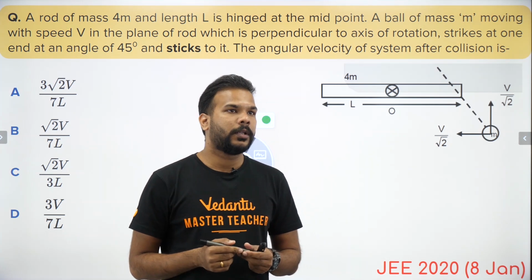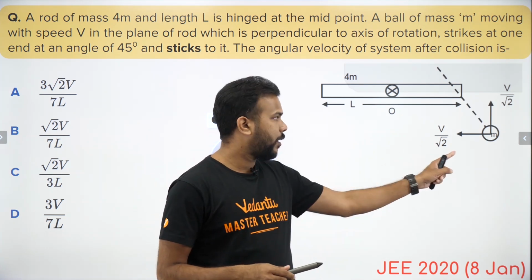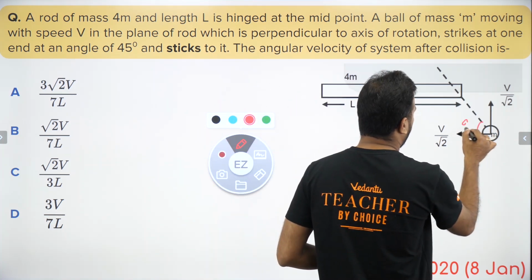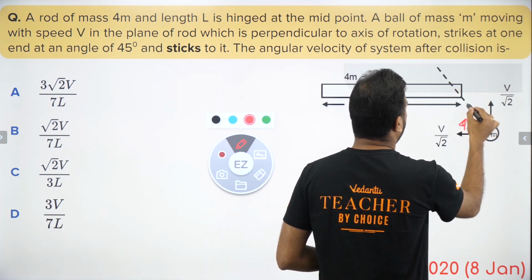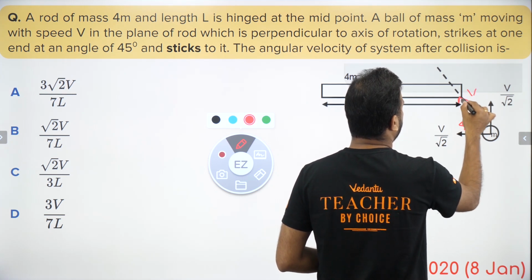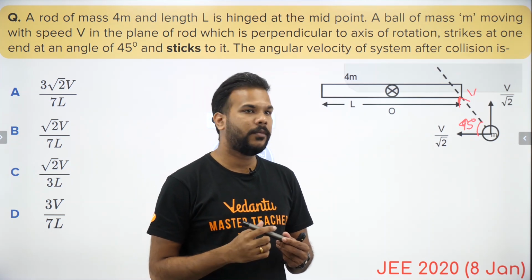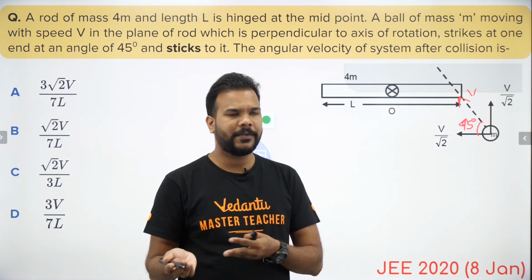The ball of mass m, this one, is moving at a 45 degree angle. This angle is given to you as 45 degree, and it is moving with a velocity v, whose components are already given as v by root 2 and v by root 2, v cos theta and v sin theta.